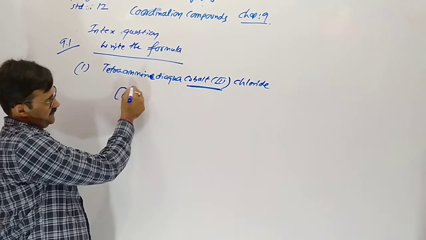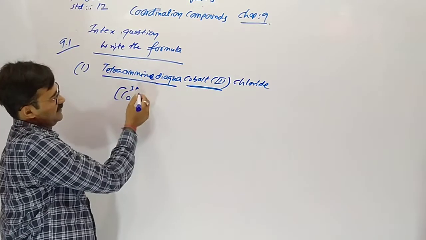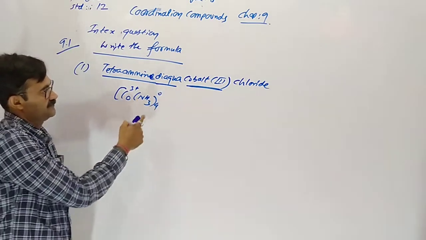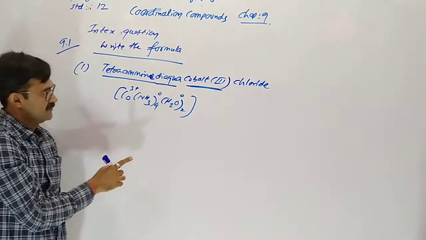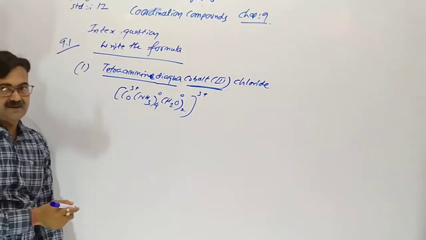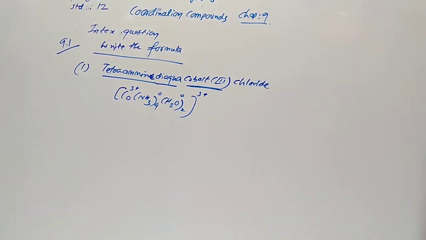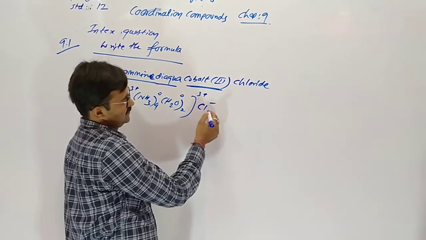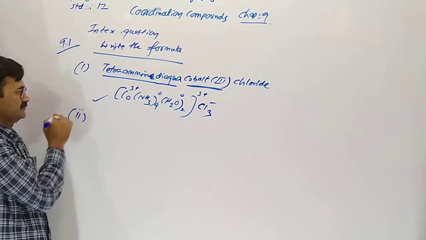So cobalt 3, clear? Then diaqua, tetraammine. So amine comes first, NH3 4 times. Diaqua, H2O twice. Bracket over, plus 3. Here plus 3. Then after that the counter ion, chloride. So Cl minus having -1, so 3 times. This is our answer.